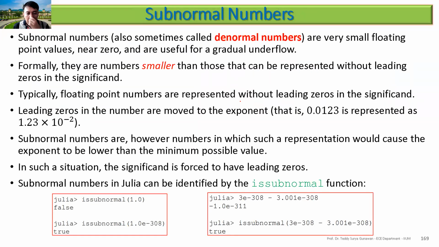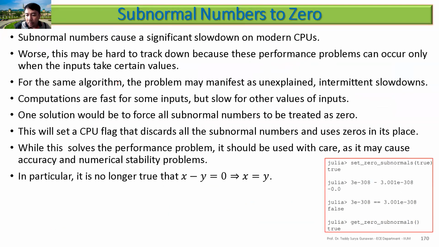And the last one is subnormal numbers, which are very small floating point values near zero and useful for gradual underflow. They are numbers smaller than those that can be represented without needing zeros in the significand. So sometimes you want to put that one in your calculation. You can try here, set zero subnormal to true, and you can see here minus 0.0, and this one will be false, this is not equal. But if you set it to true, then it will be equal.